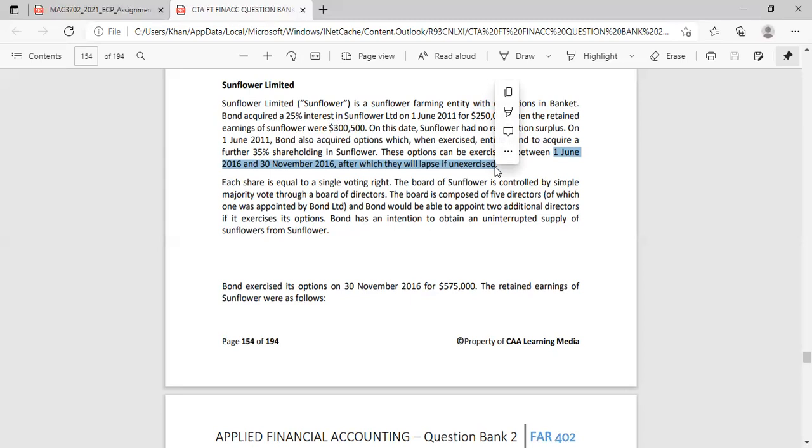The retained earnings of Sunflower were as follows. Okay, so now they did exercise the options. By exercising the options, they now have an additional 35%. So now they're going from 25 to 60. They're going from significant influence to control. So before the current year, we have an associate. From the current year, or at least from 30th of November in the current year, we have control. So just take note of that.